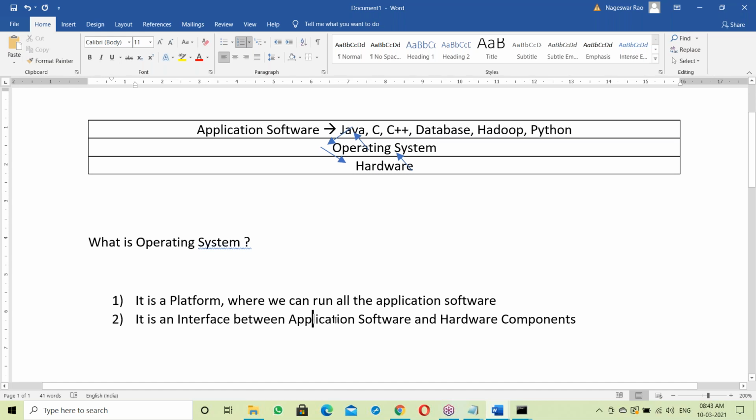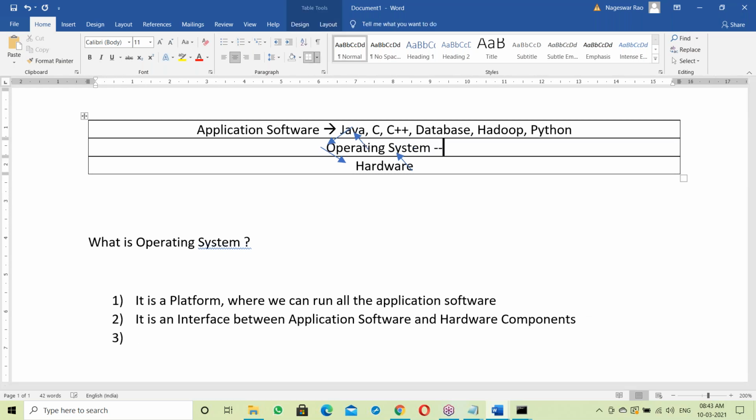Next, it's an interface between application software and hardware components. Okay, fine. Next here, in the OS, there is an input output library. This point is very important. Try to remember this one here. To understand Java features, this point is very important.